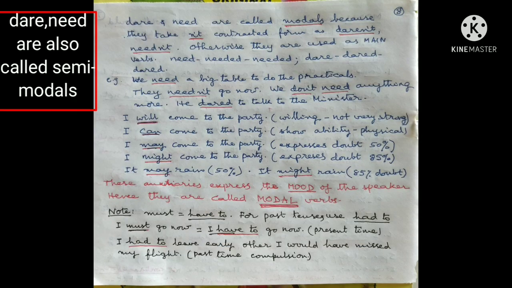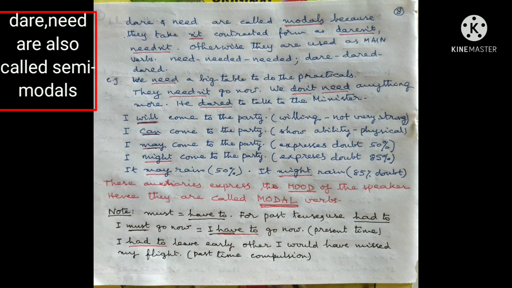Dare and need are called modals because they take n't, as daren't, needn't. Otherwise, they are mostly used as main verbs, as need, needed, needed, dare, dared, dared.